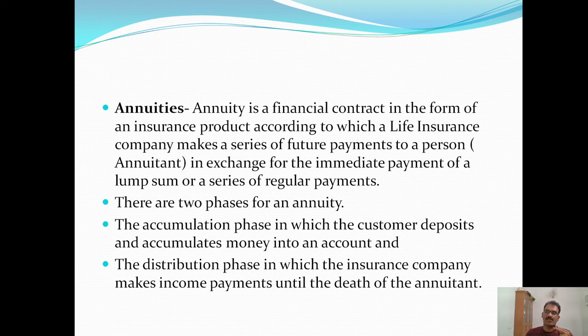There are two phases of an annuity. First one, the accumulation phase, in which the customer deposits and accumulates money into an account. And second phase is the distribution phase. In this phase, the insurance company makes income payments until the death of the annuitant.